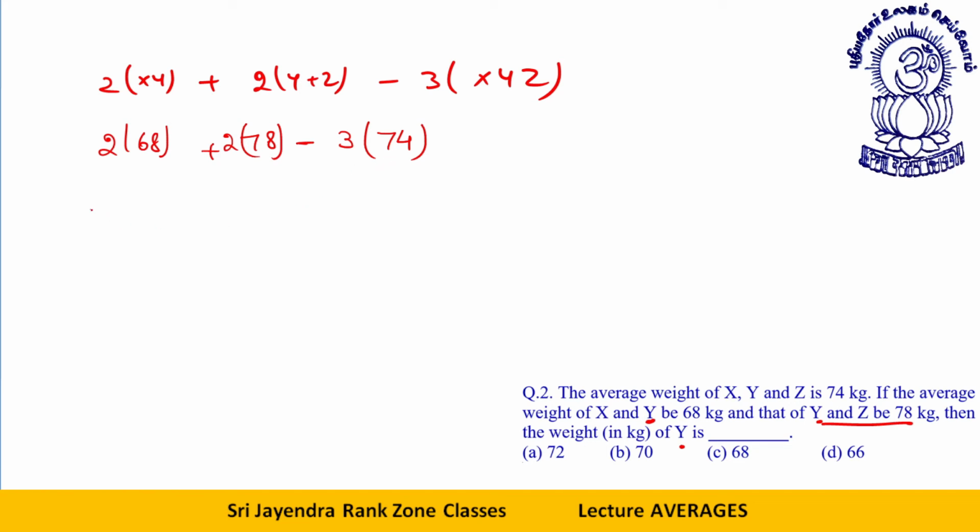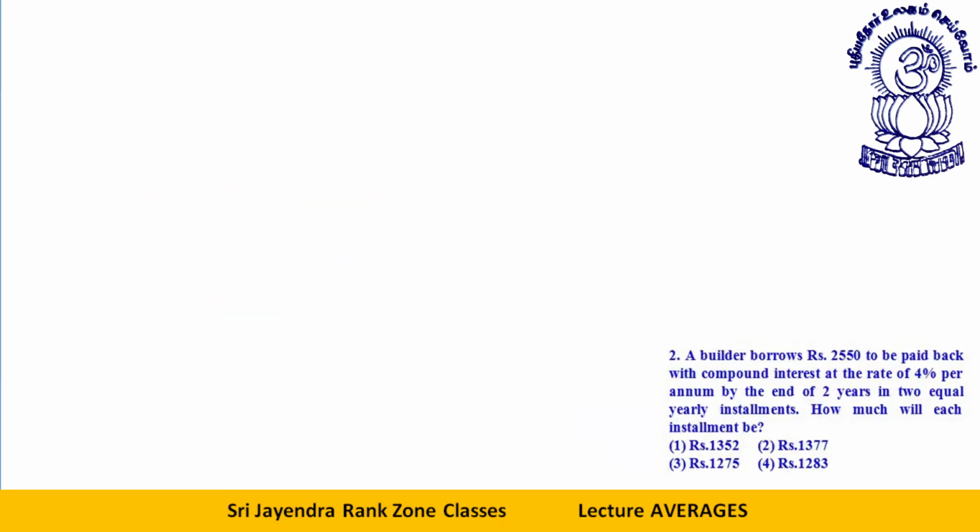So this will give you double of 68 plus 78, that is 146, minus 3 into 74. That will give me 292 minus 222. That will give me 70 kg. See how easily this can be done. Okay. Let's take the next question.